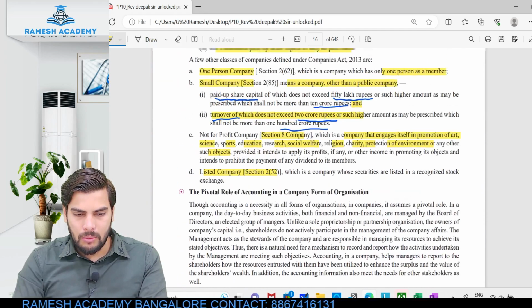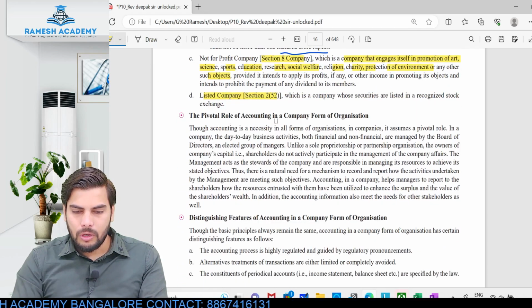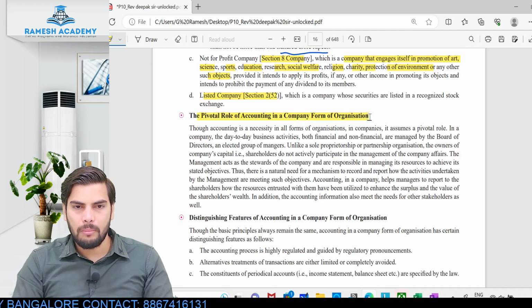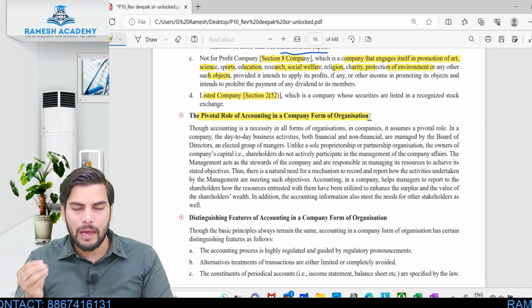Okay, so let's talk about this. The pivotal role of accounting when it comes to company form of organization. Why exactly is accounting important for a company? Any transaction, for that matter, will you be able to retain it in your mind? If I ask you what exactly was the value of purchase which happened on 10th February 2022, will you be able to tell that information?